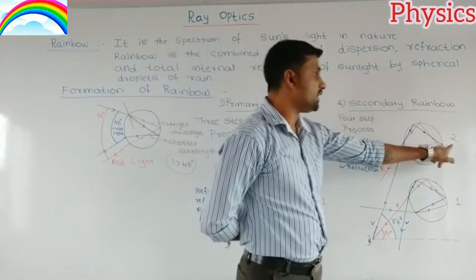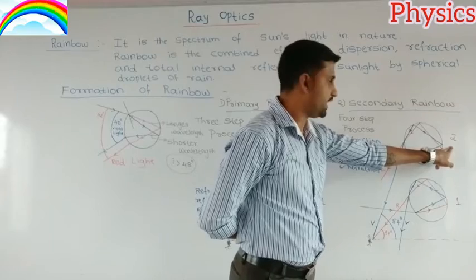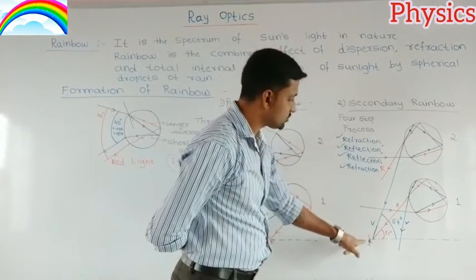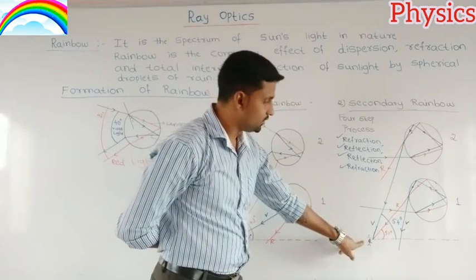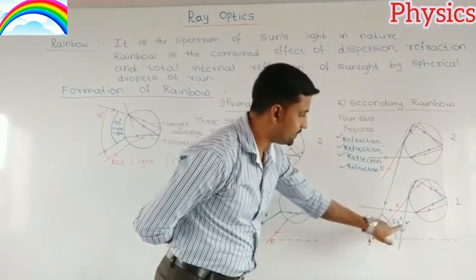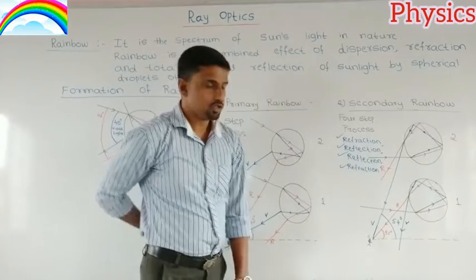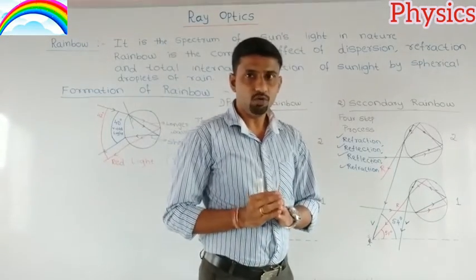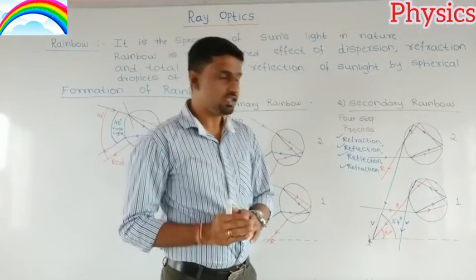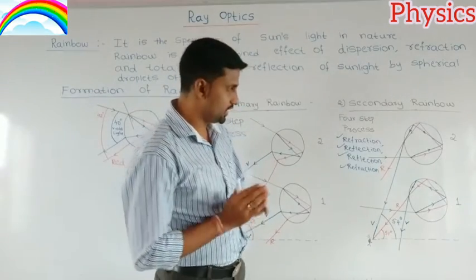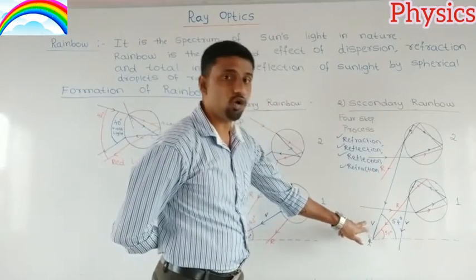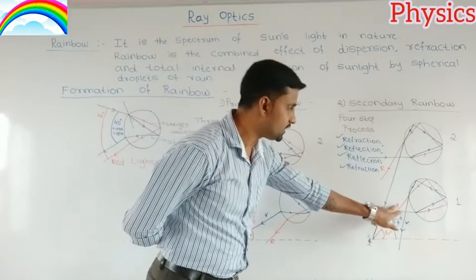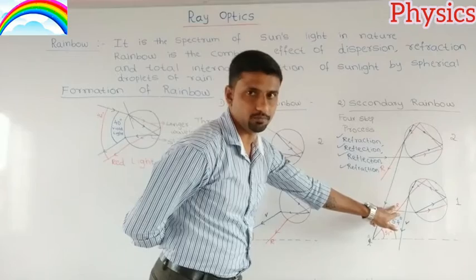From the second droplet of rain, it is the violet color which reaches the observer's eye with an angle of 54 degree. So we can say that in the case of a secondary rainbow, the observer sees a rainbow with violet color on the top and red color on the bottom.